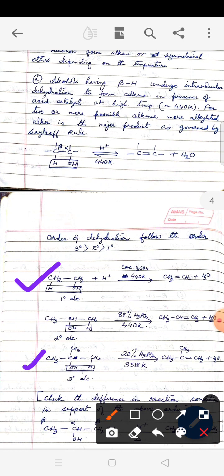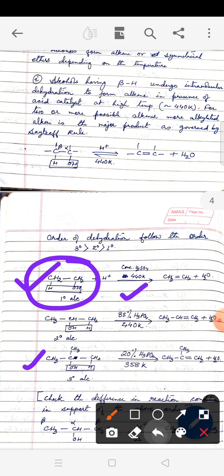Now the order of reaction, it has been found that tertiary alcohols undergo a reaction very fast and primary reacts a little slowly. So when we take a primary alcohol, in this present case we have taken ethanol, when heated with sulfuric acid at 440 Kelvin, it forms ethene. The number of carbon remains same together with water.